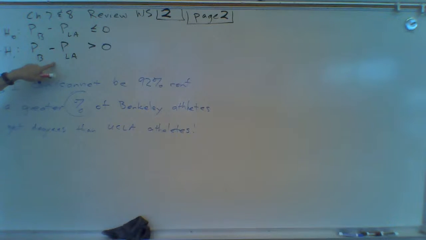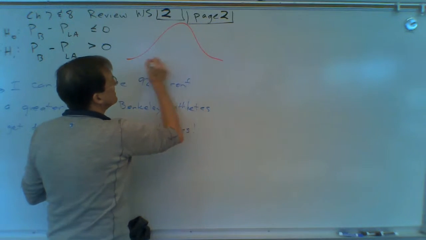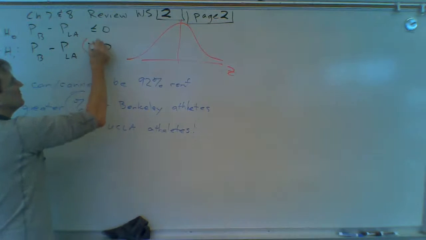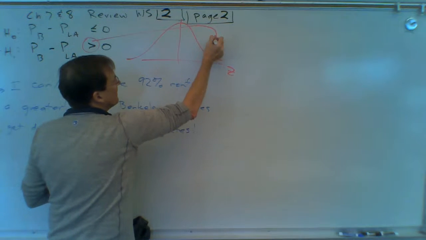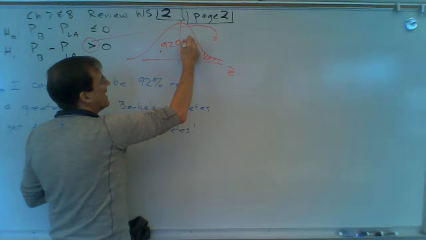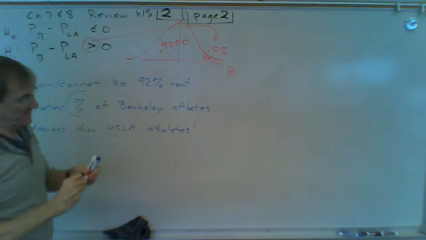If it's a claim about a percent, you've got to have the word percent or proportion or rate in your conclusion. Okay, this is a right-tailed test. We're going to do a Z. Percentages are always Z's. This is pointing to the right tail, so it's going to be in the right tail. We're doing 92% in the body, so 0.08 in the tail.